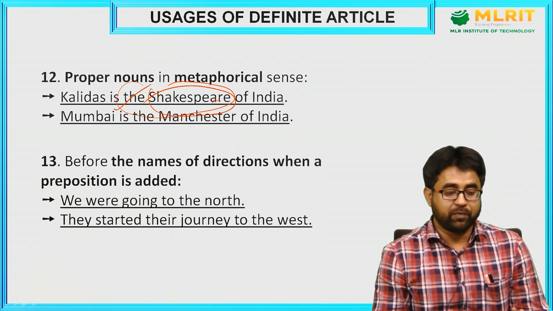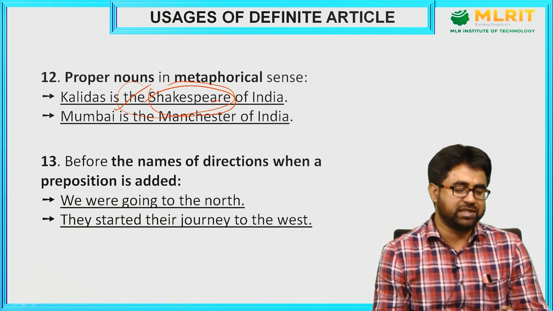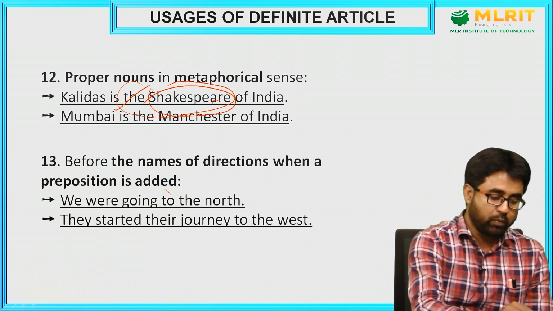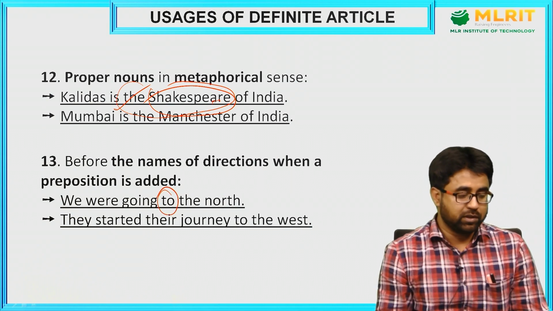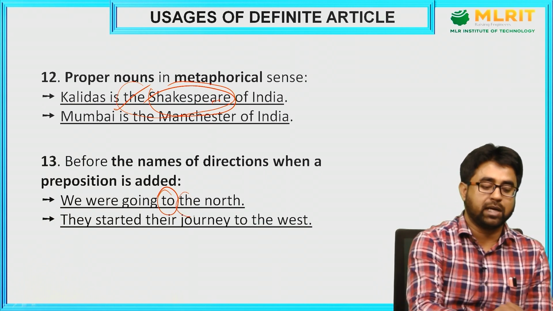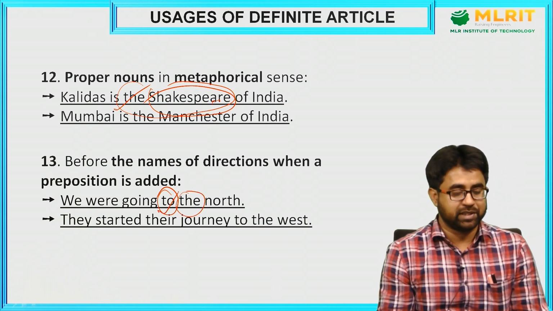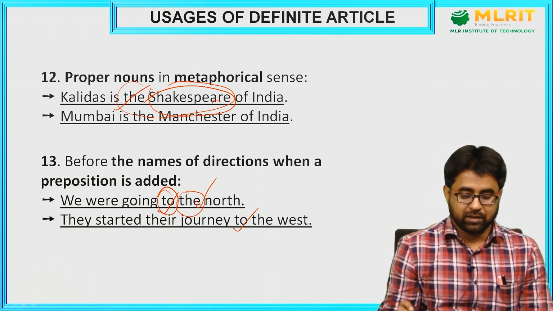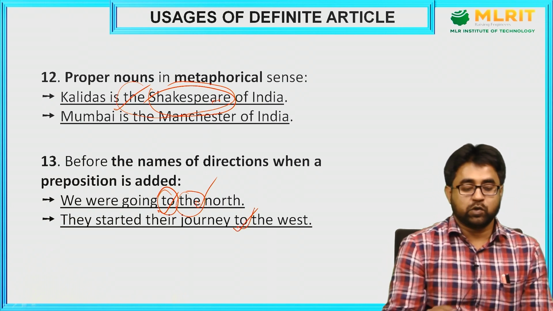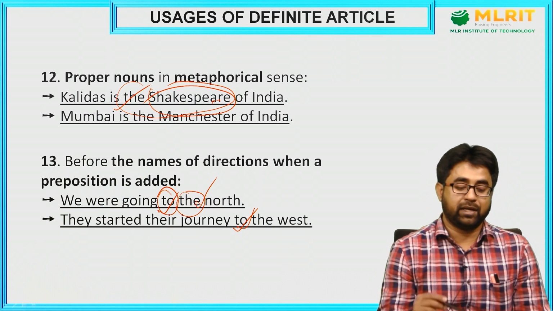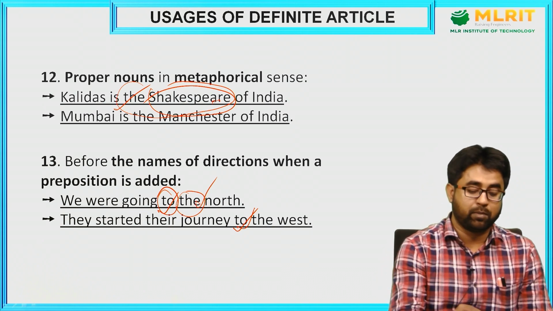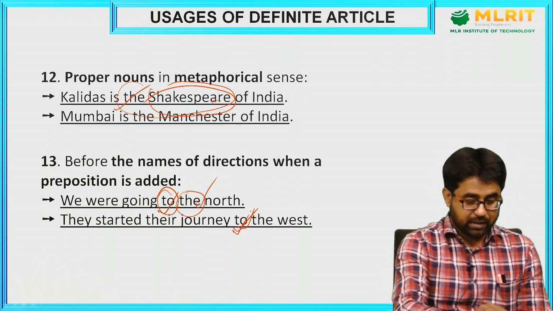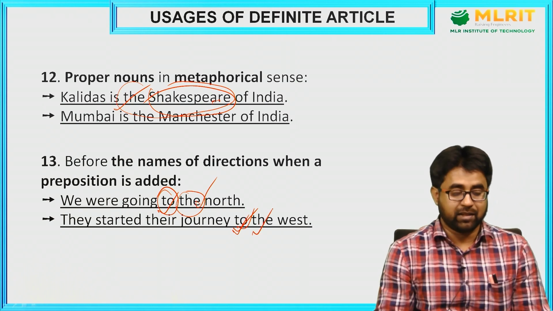Next usage, before the names of direction when a preposition is added. So when we talk about direction with a preposition, then we have to use the definite article. We were going to the north. You can see here, because we are using a preposition, that's why we are using the. They started their journey to the west. So remember, this is very important. Whenever we are talking about direction with a preposition, we have to always use the definite article the.